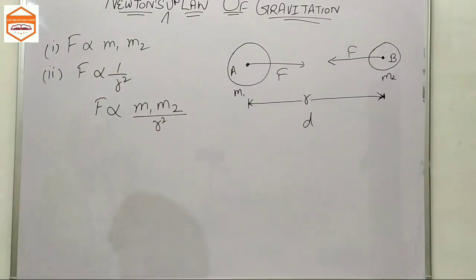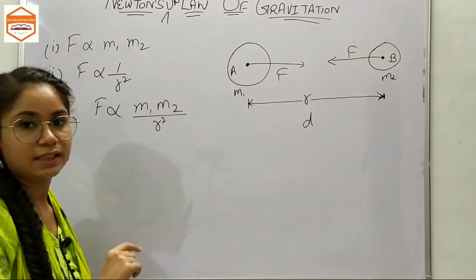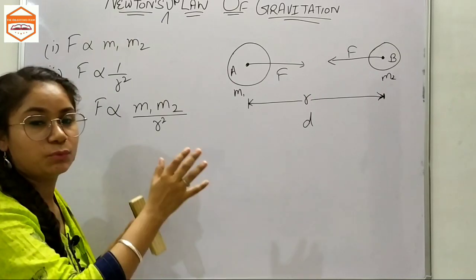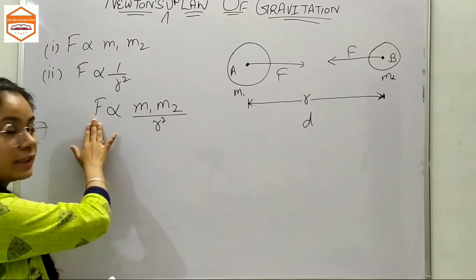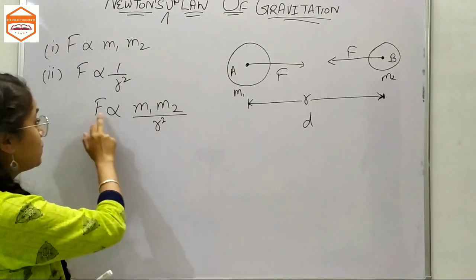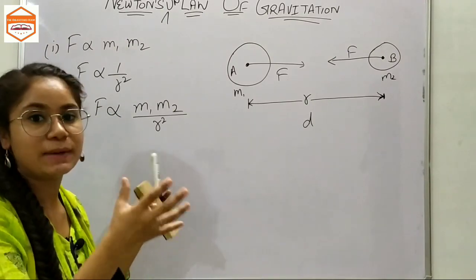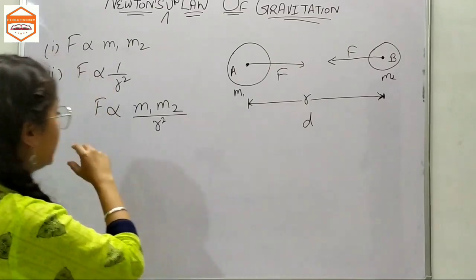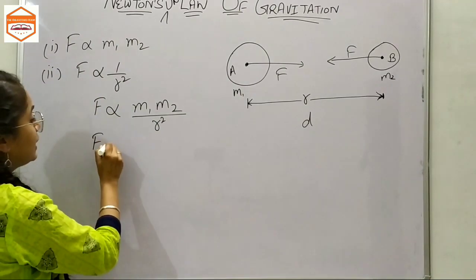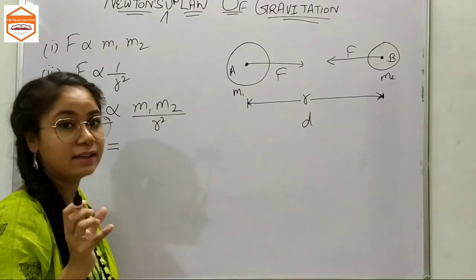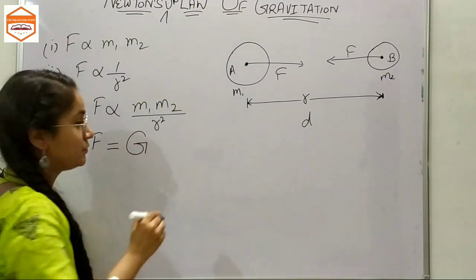So what would happen here? If we reduce this radius to half, this would be increased by 4. If we double this radius, this would be reduced to 1/4. This is how they depend upon each other. Now, what we're going to do is remove this sign of proportionality and replace it with equality. That means there would be a constant of proportionality, and that constant of proportionality is G.